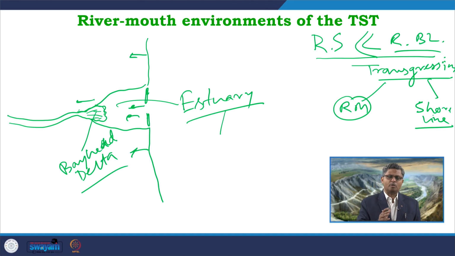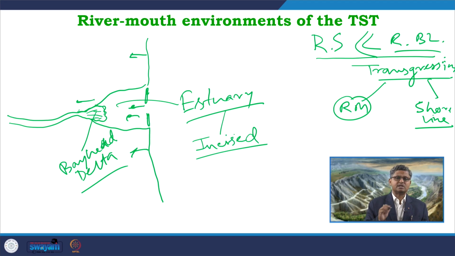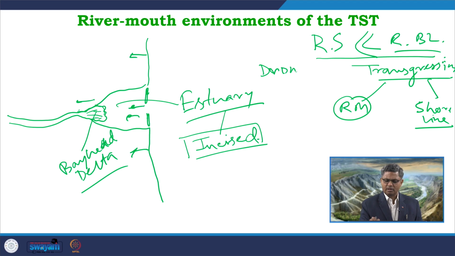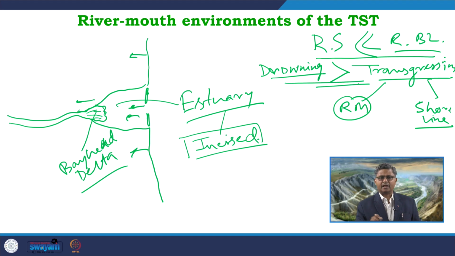And also very commonly we get formation of this kind of estuary in incised channels, those channels which were incised during the base level fall. So, those incised channels get drowned very quickly during this phase. So, in this kind of scenario the drowning of the river valley is greater than the amount of transgression. That is why the river valley is getting flooded and forming a complete estuary.